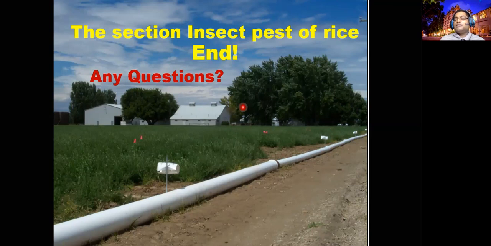Another sap feeder is the rice earhead bug, Leptocorisa oratorius. These damage the economically important part of the rice. These three sap feeders are very important and economically you have to consider them. Other than that, there are leaf hoppers: green leaf hoppers, white leaf hoppers, zigzag leaf hoppers, orange head leaf hoppers. These hoppers are not very important unless they are transmitting viruses. If they transmit viruses, then severe yield losses can happen. So you have to be careful.